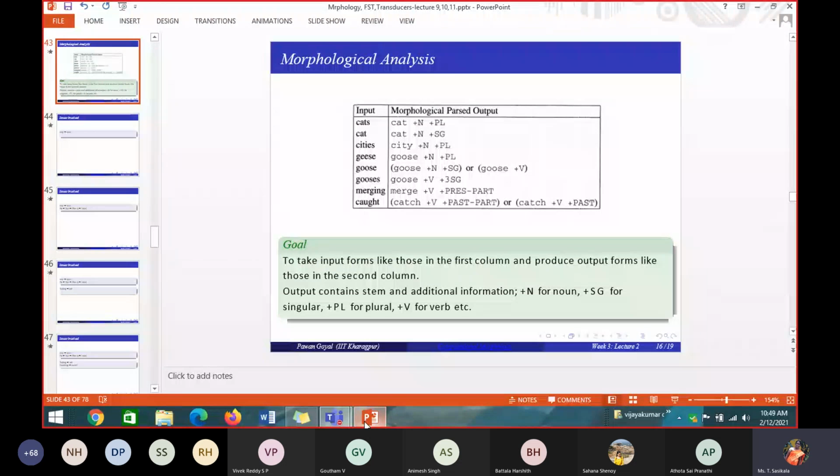Can you tell me what inflectional morphology is? There are two types of morphology, inflectional and derivational. Can anyone tell me what inflectional morphology is and what derivational morphology is? Ma'am, after adding the affixes also, the POS tagging doesn't change. That is inflectional morphology.